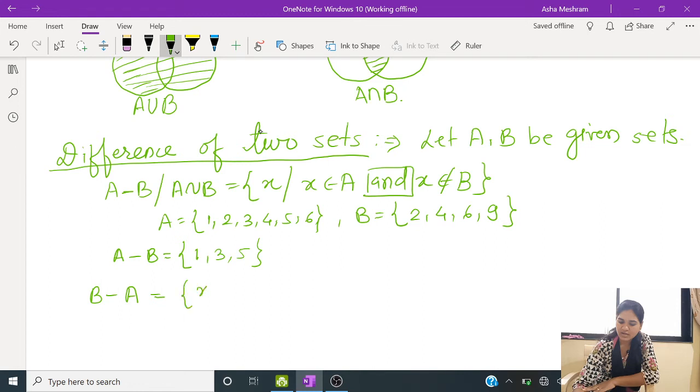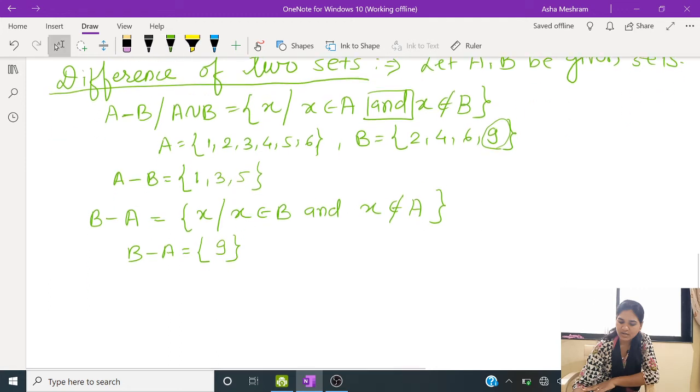B minus A contains all those x such that x belongs to B and x does not belong to A. So for the same sets we can write B minus A. The element which belongs to B but not in A, and there is only one element, that is 9. So this is the definition of difference of two sets.